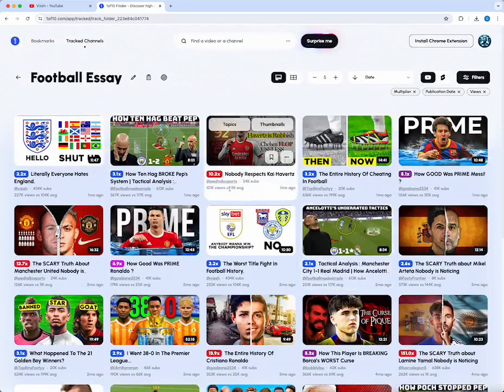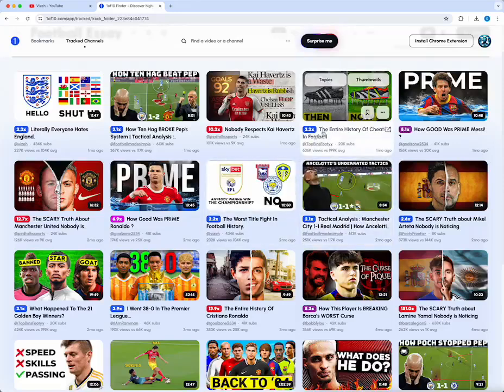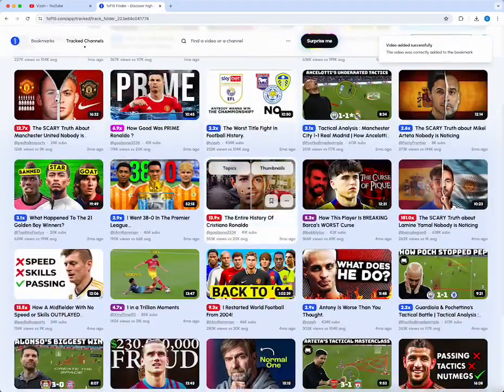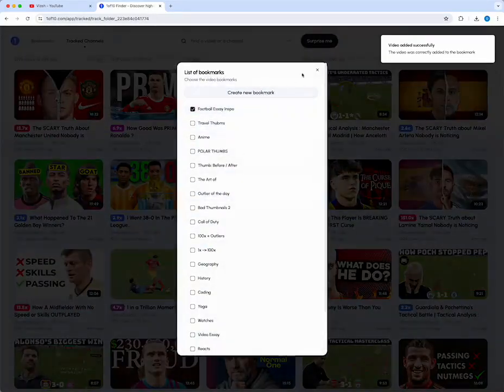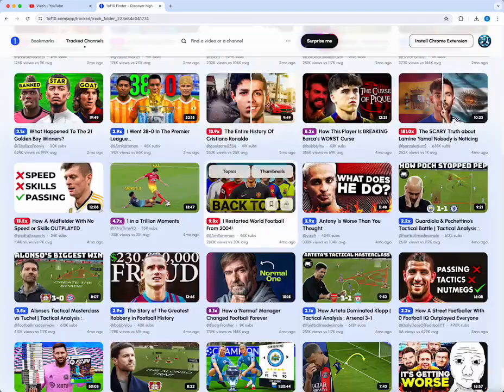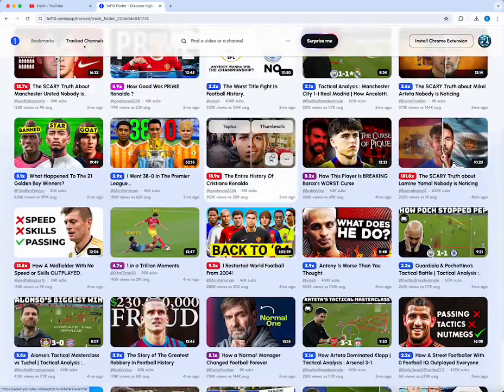So I'm going to look for a few more here. Another one that I can see is the entire history of, and then this one is cheating in football, so I'll add that one in there. And then if we scroll down here, we've also got the entire history of Cristiano Ronaldo, which I will add in here as well. From experience of looking at other niches as well, I know that this is a format that has worked across a number of different niches. So this could be a really interesting idea to move forward with.